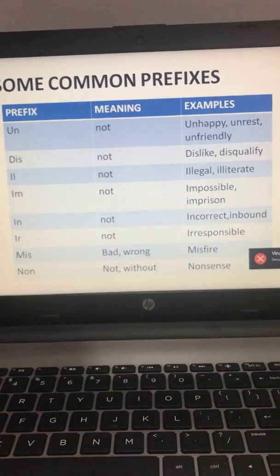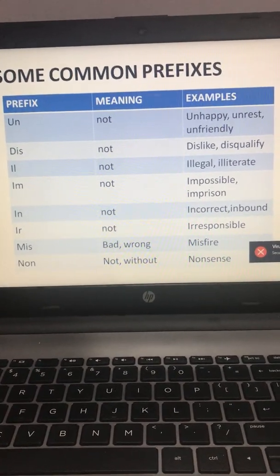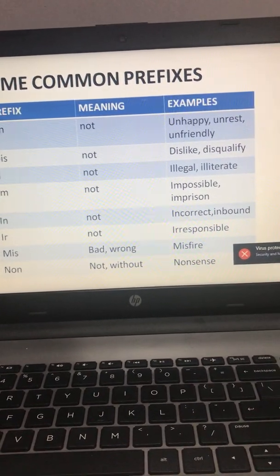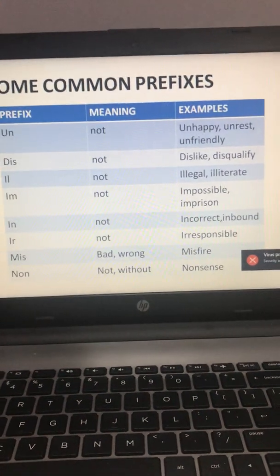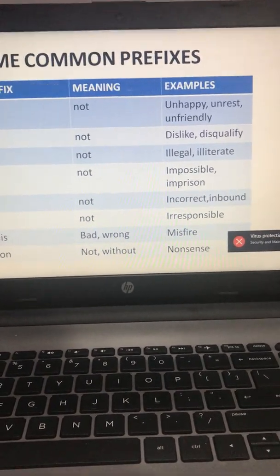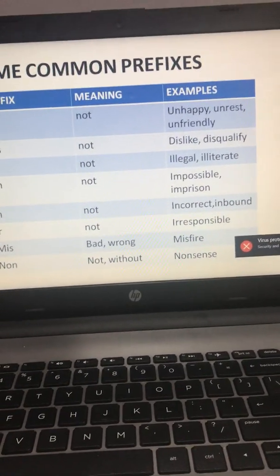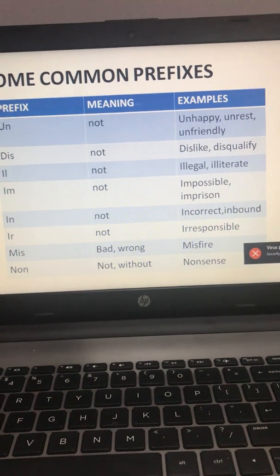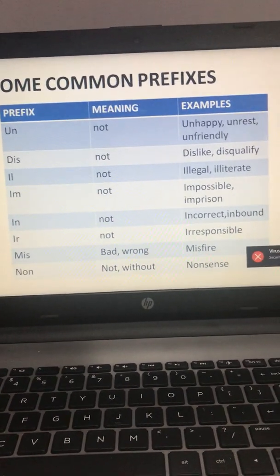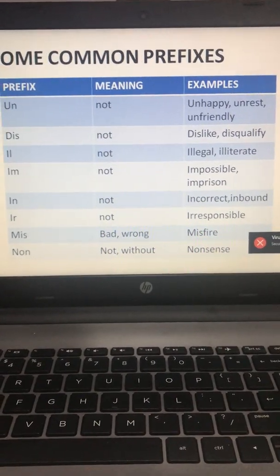You can have plenty of examples. Next is IN. IN means not. Correct and bound are the root words. I am adding IN in the beginning, and we all know that prefixes are group of letters that are added in the beginning to form a new word. So incorrect, inbound, these are the new words that are formed with the prefix IN. Next is IR. IR means not.